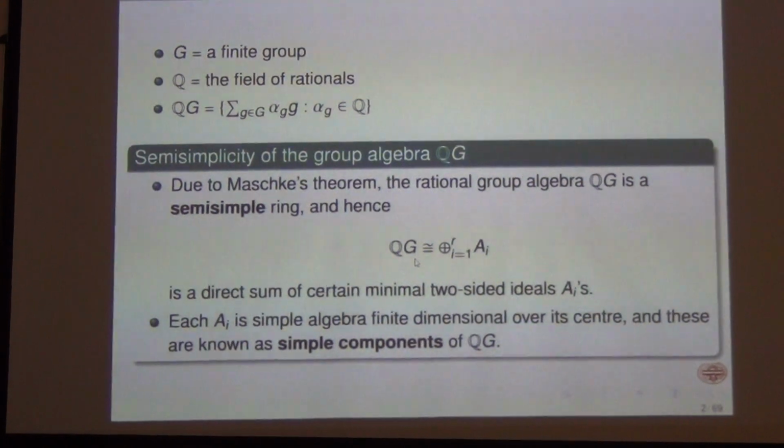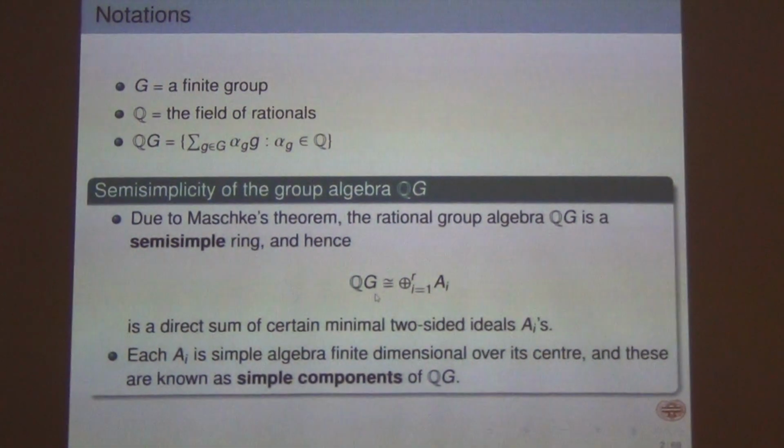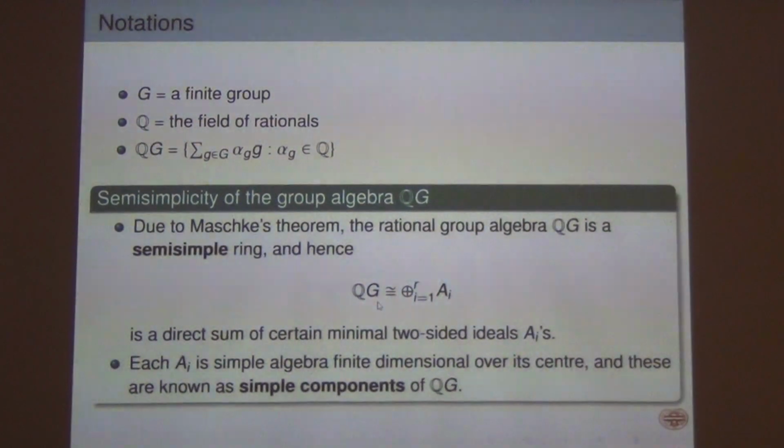Q is the field of rationals, and QG is the set of all Q-linear combinations of elements of G. You add them componentwise, and you multiply them using the multiplication in the group G and associativity.